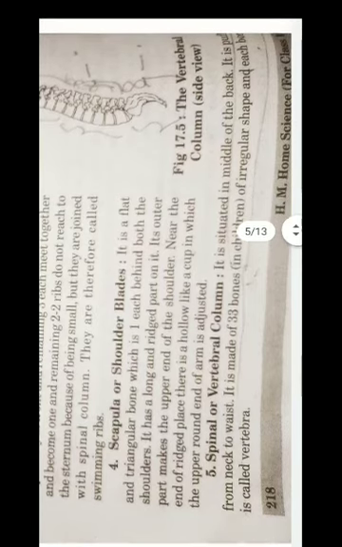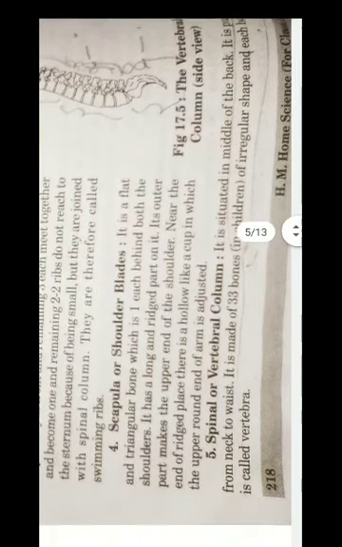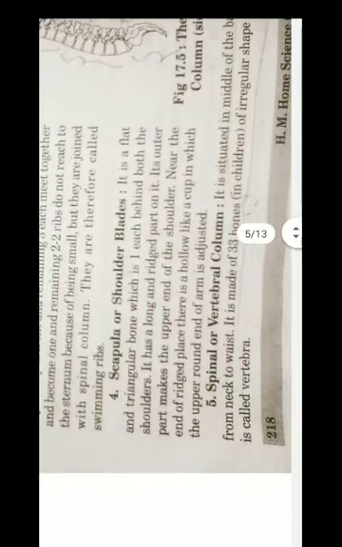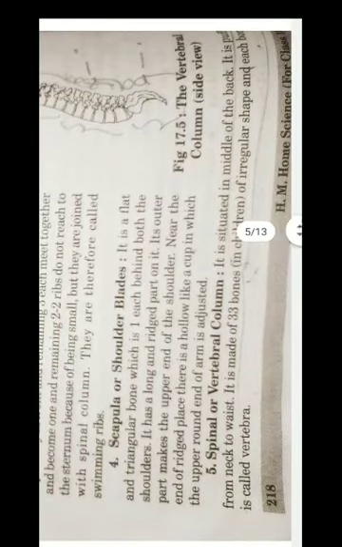Spinal or vertebral column. It is situated in the middle of the back. It runs from the neck to the waist. It has 33 bones of irregular shape, and each is called a vertebra.